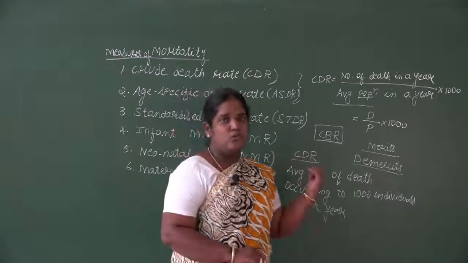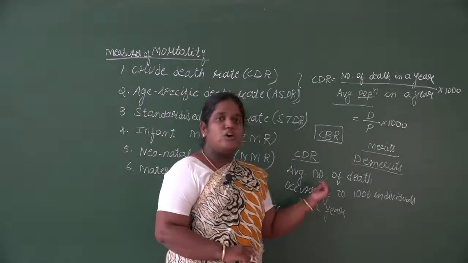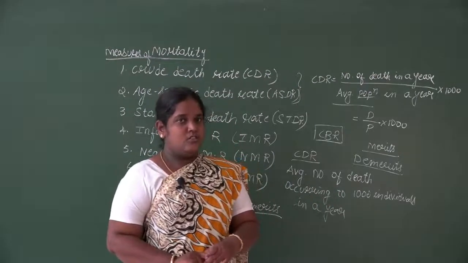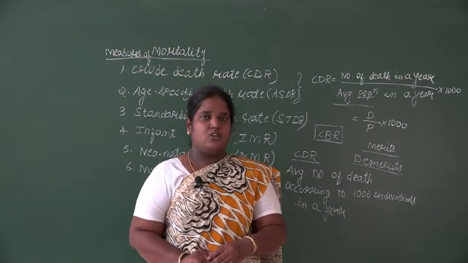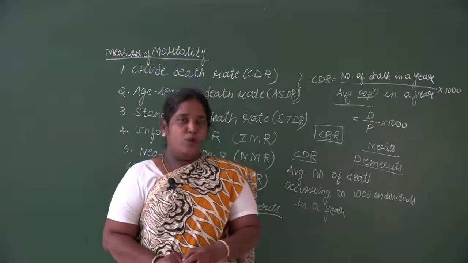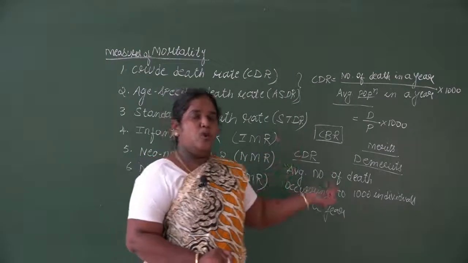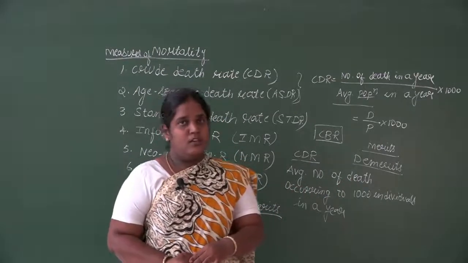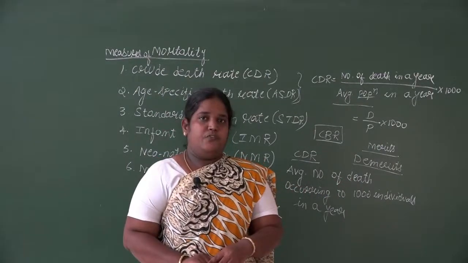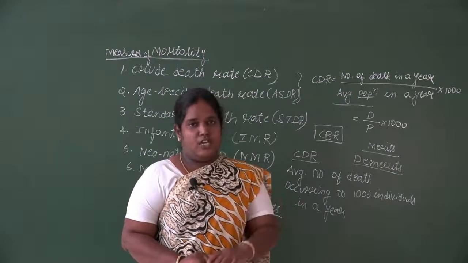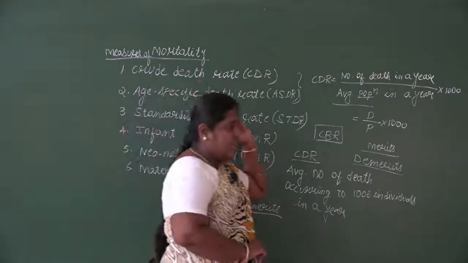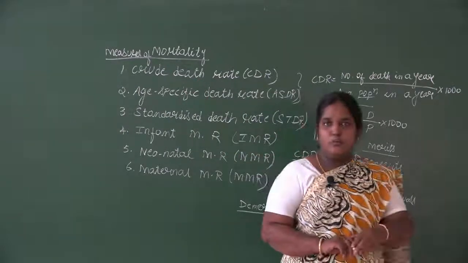By using the crude death rate, the comparison of the death among the different populations is not possible. So this is regarding the crude death rate. Now we'll be doing some problems based on this. Problems based on the crude death rate will be only 2-mark problems. You don't have any 5-mark questions based on the crude death rate. And the measurement of mortality can be asked in 2 marks.